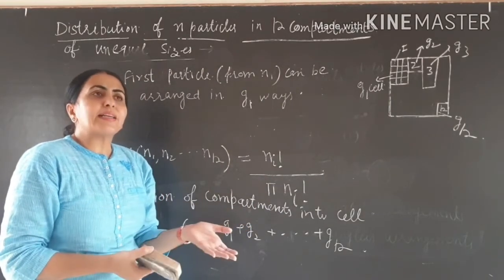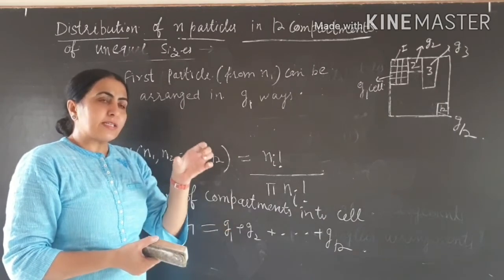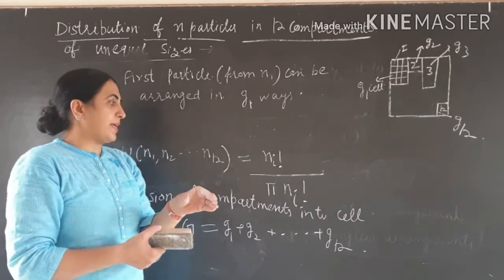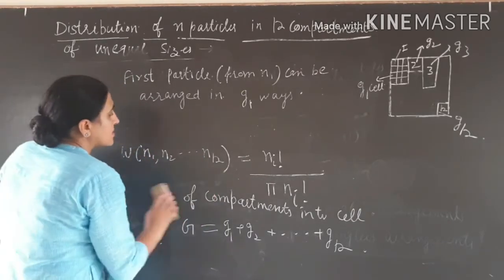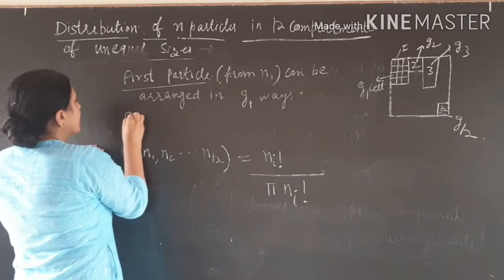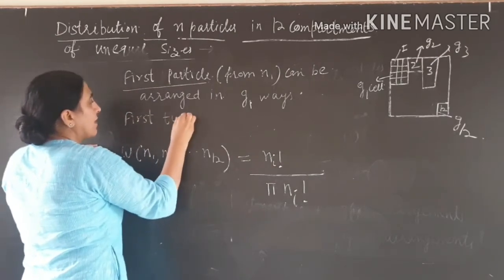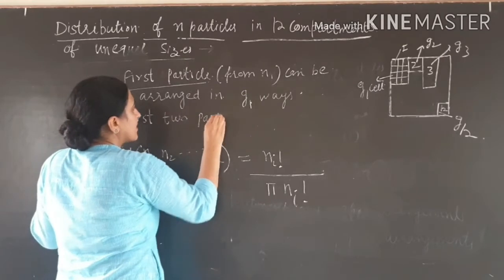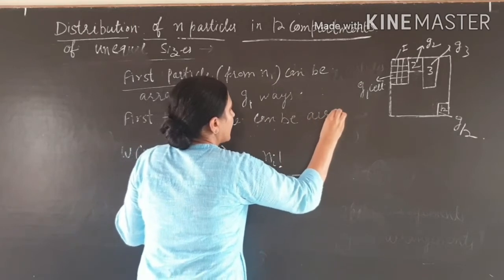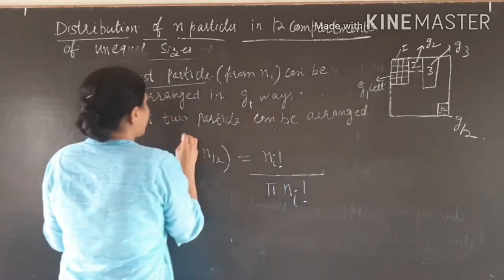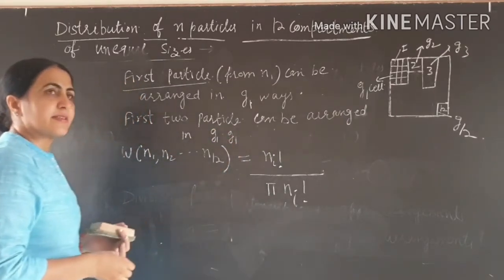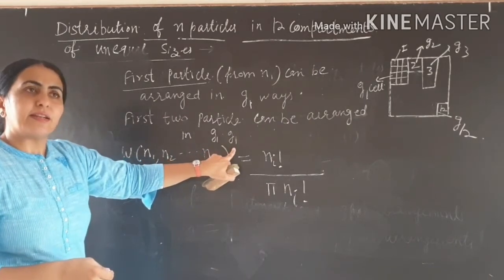And similarly, now the second particle came, clear? So the second particle can also be arranged in this way. So the first two particles can be arranged in G1 into G1 ways, clear?